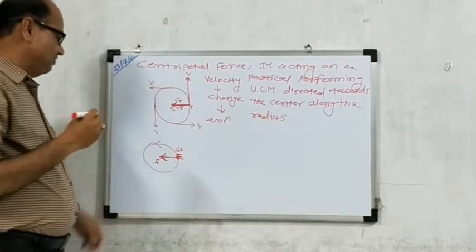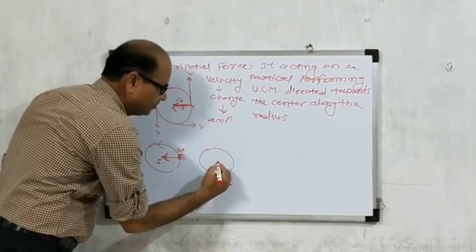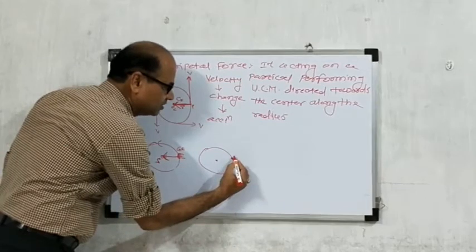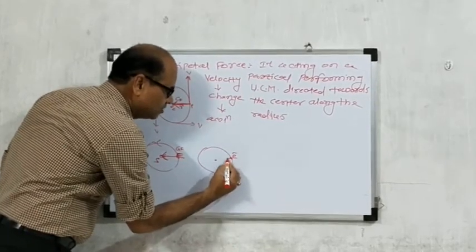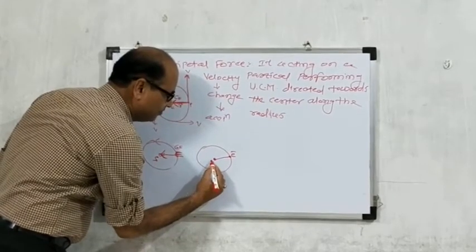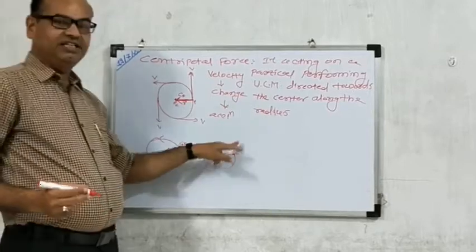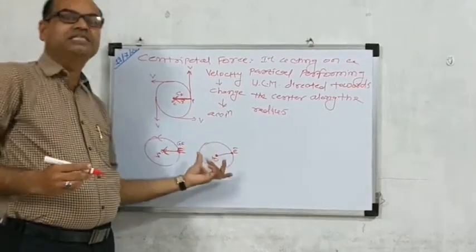Another example is the electrons. The electrons also move around the nucleus. The electron moves in a circular form, that is the orbit.